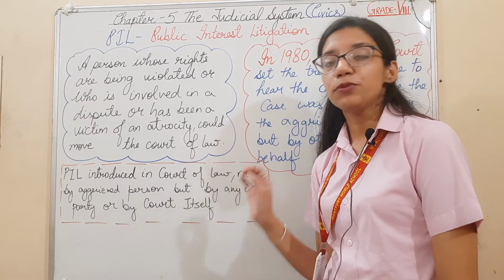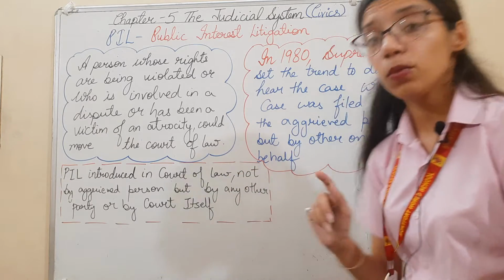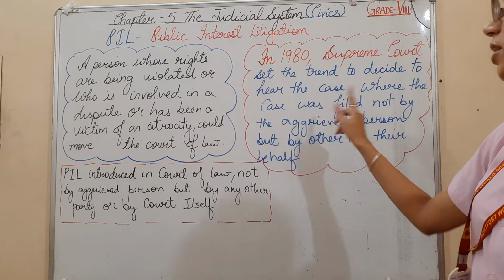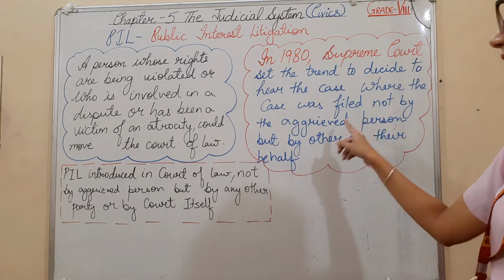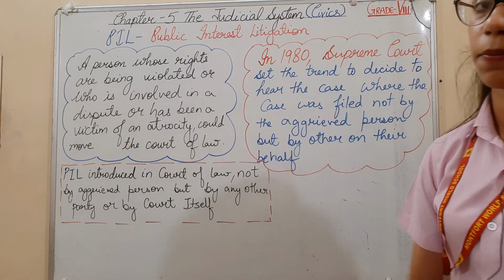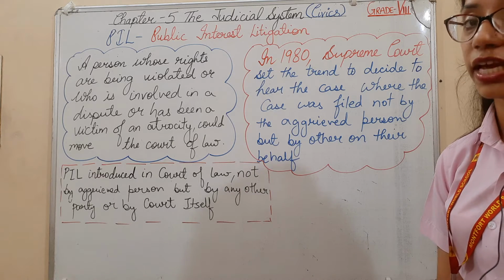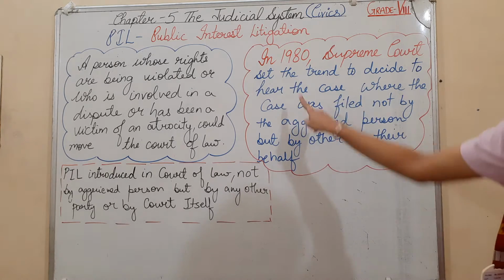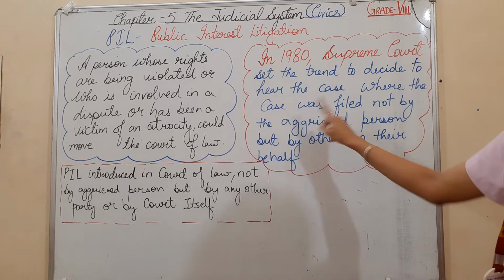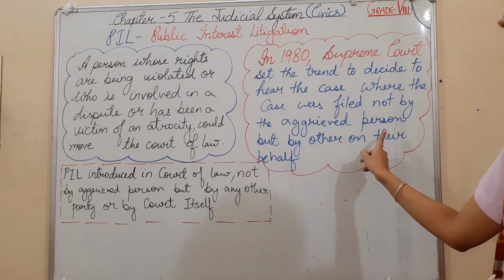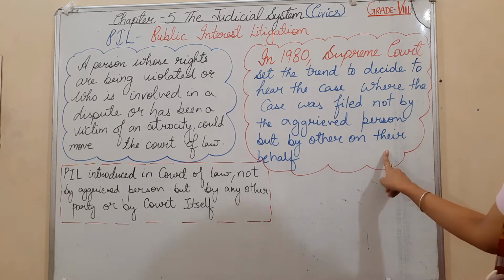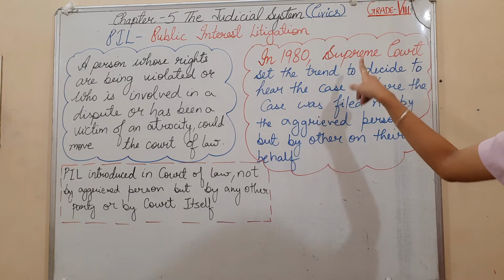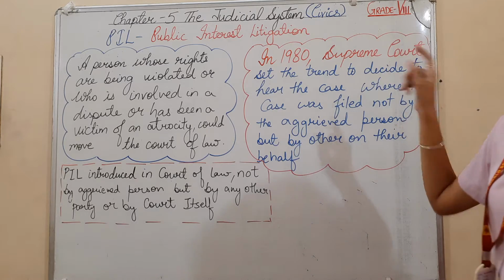See, the concept changed in 1980 when the Supreme Court of India set the trend to hear cases where the case is not filed by the aggrieved person but by any other person on behalf of the aggrieved person. The apex court, means the Supreme Court, decided to reach out to the people.